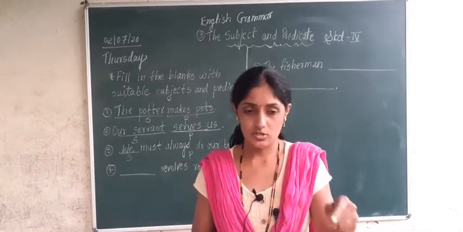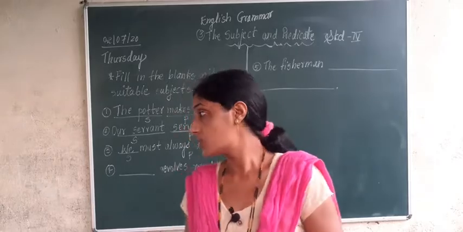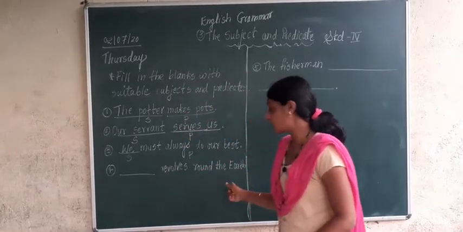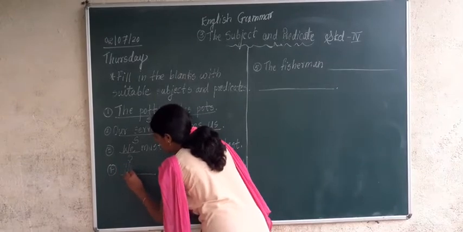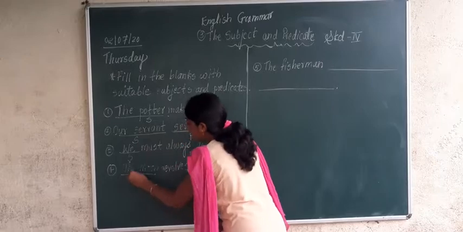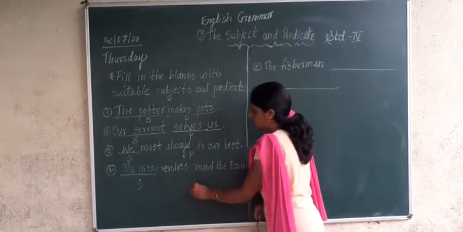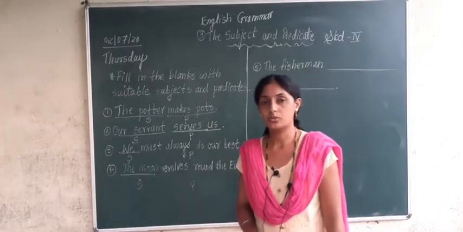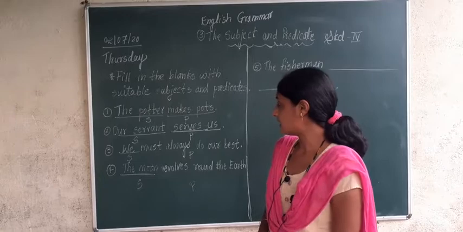Moon is the natural satellite of the earth. Correct? So then what revolves around the earth? Here subject which we got is the moon. So the moon is what? The moon is subject, and remaining part of the sentence is predicate. Understood? Have you understood first four examples?